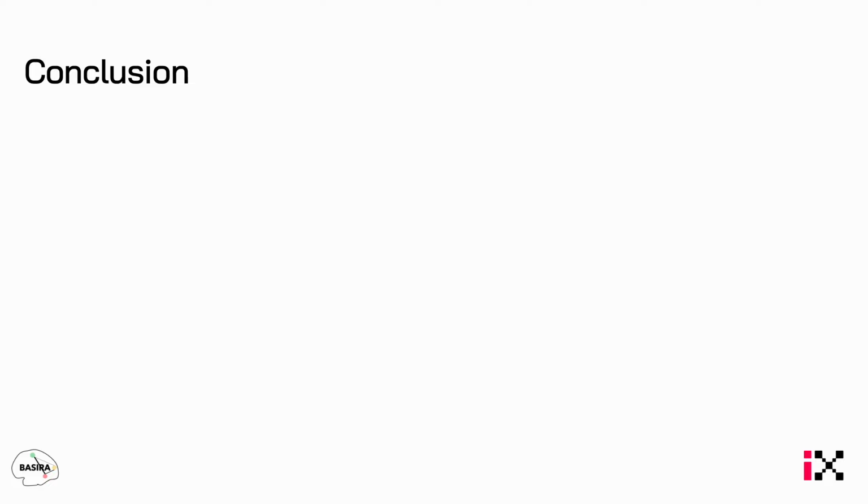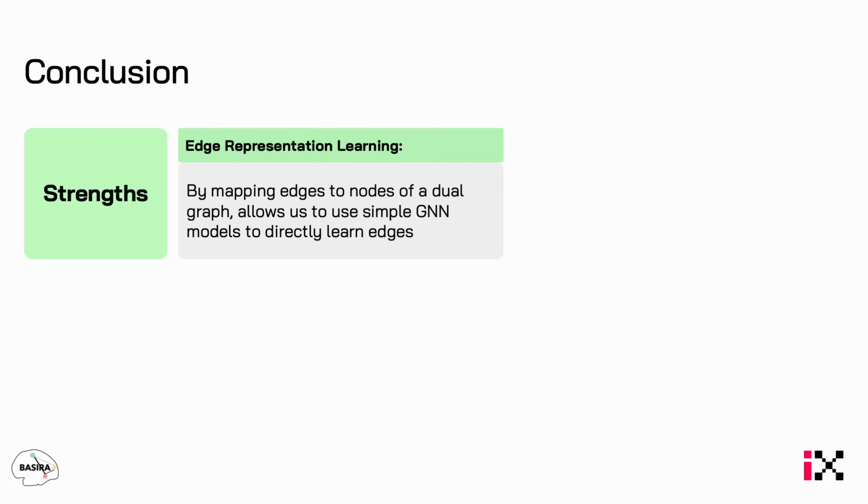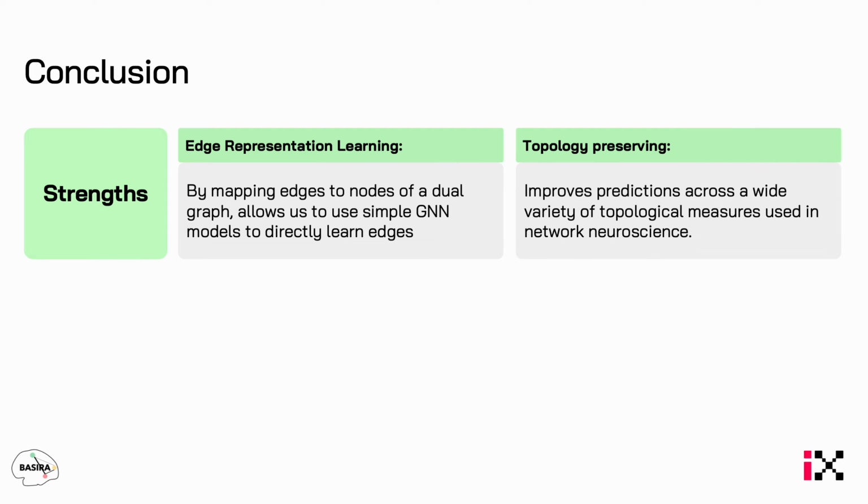To conclude our work, we note its strengths and possible future research directions. In this work, we tackled the problem of edge representation learning by mapping edges to nodes of a dual graph. This allowed us to use simpler GNN architectures to directly model edges. The resulting framework showed strong topology preservation, outperforming all models across a diverse set of topological measures.